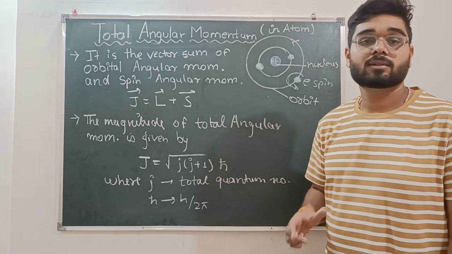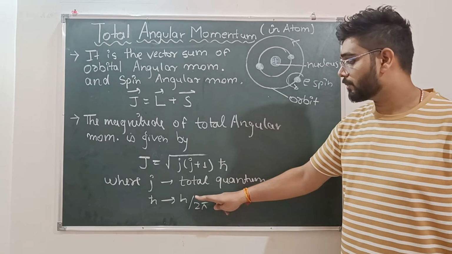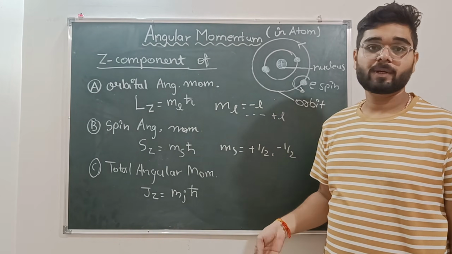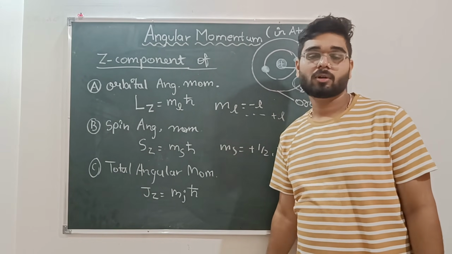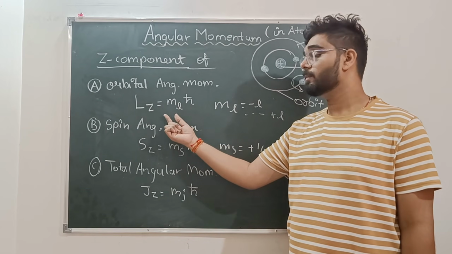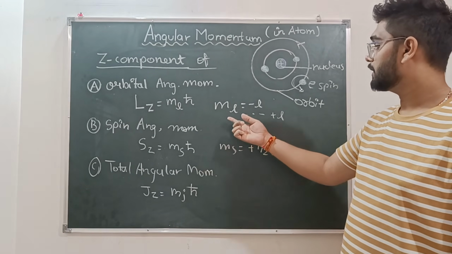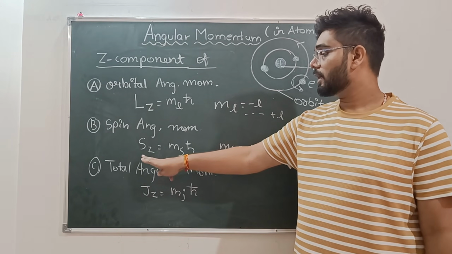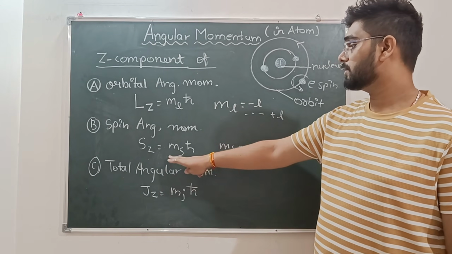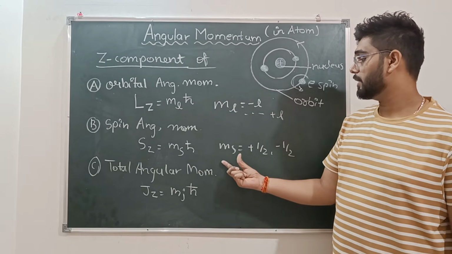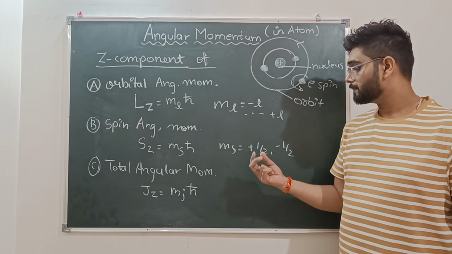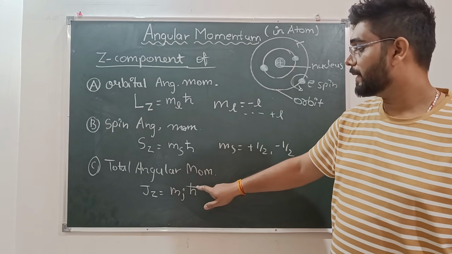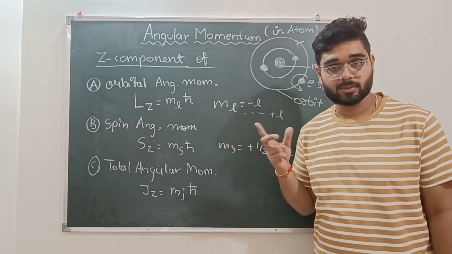Here small j is the total quantum number, h cut is h upon 2 pi, h is Planck's constant. Now the z components of all the angular momenta: the z component of the orbital angular momentum is given by Lz equals ml h cut, where ml has values from minus L to plus L. For spin angular momentum, we have Sz equals ms h cut, where ms is the magnetic spin quantum number, having plus half and minus half. And the total angular momentum will similarly be Jz equals mj h cut.